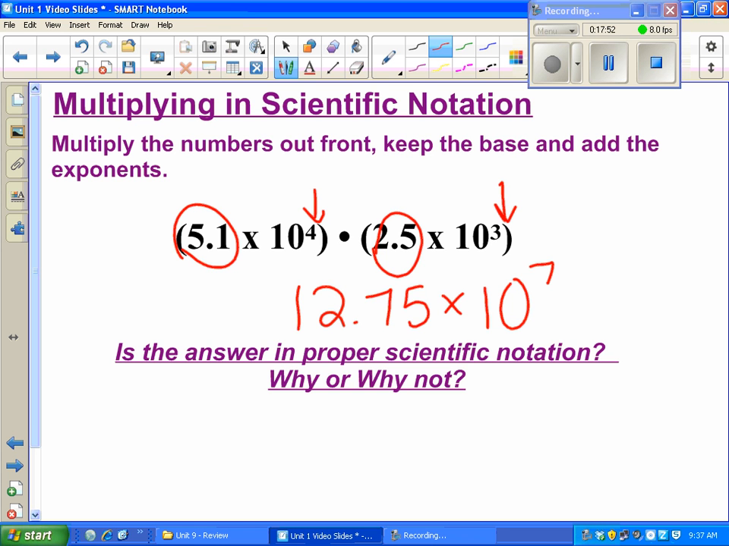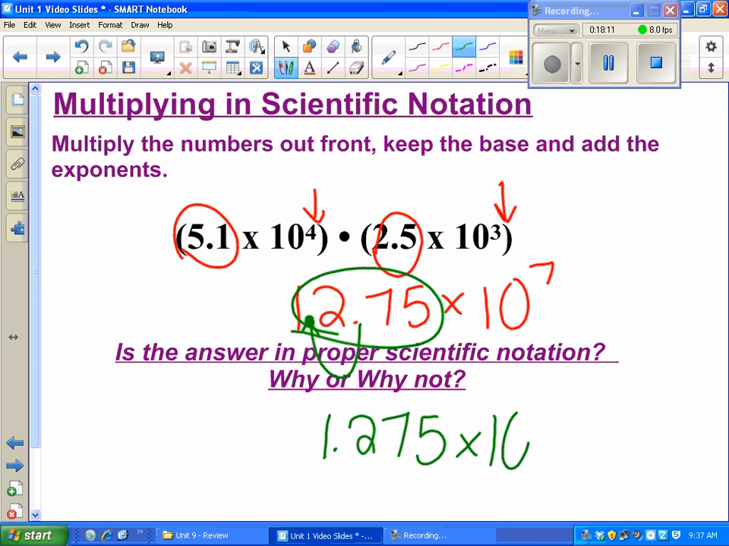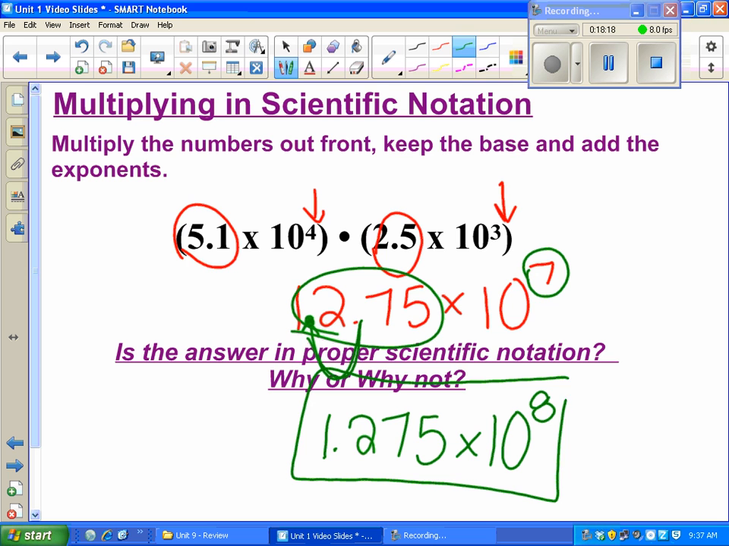Now it says, is the answer in proper scientific notation? Why or why not? Hopefully you're noticing that that first number is not in proper scientific notation. It's not between 1 and 10. So let's make it between 1 and 10. Let's slide that decimal place one more spot. So now I have 1.275 times 10. Since I moved it one more space, I have to bump up my exponent one more. So it's 1.275 times 10 to the 8th.